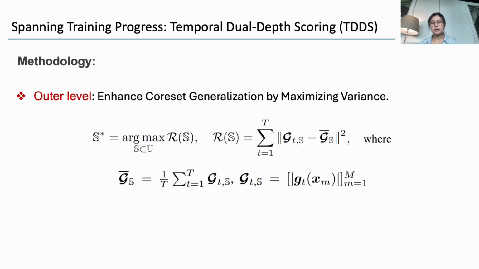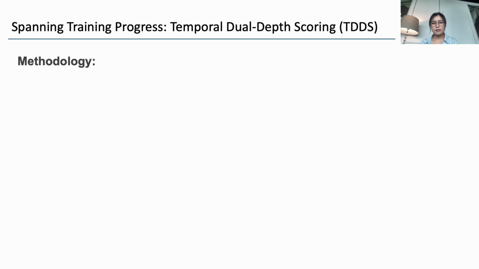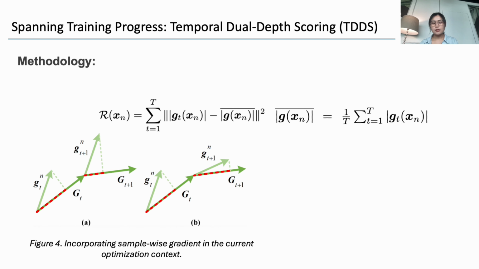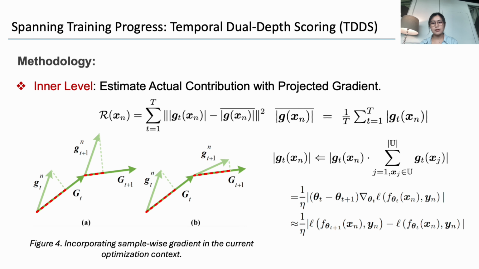Our outer level measures the variability of samples and enhances the identification of well-generalized samples. In the previous definition, sample-wise contribution can be evaluated as the variance of gradient magnitude. However, as illustrated in this figure, the gradient of sample xn remains constant between t and t plus 1. But when incorporating it into the current optimization context, its validated contribution undergoes a significant shift. Thus, we propose to calculate the gradient variance after projecting it onto the accumulated direction.